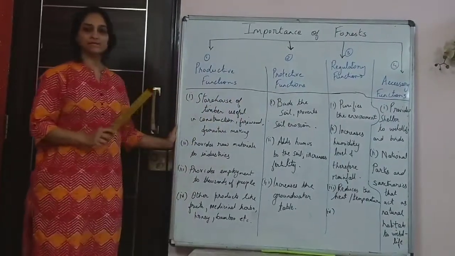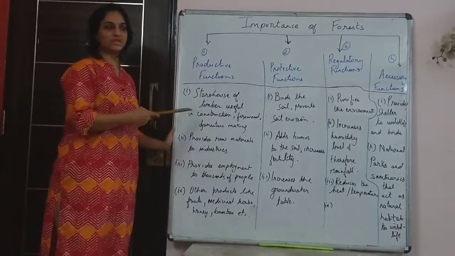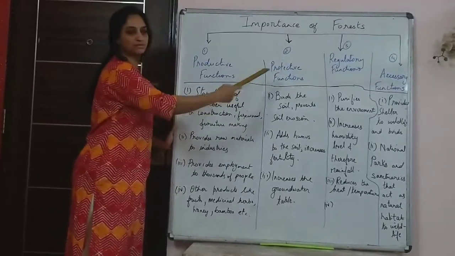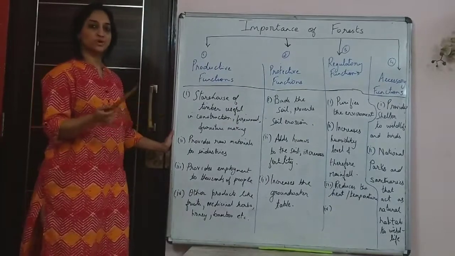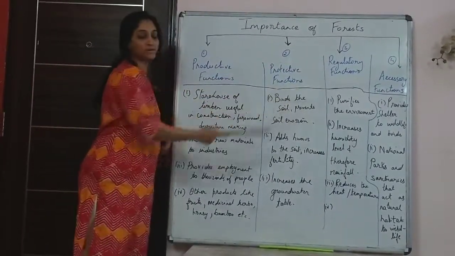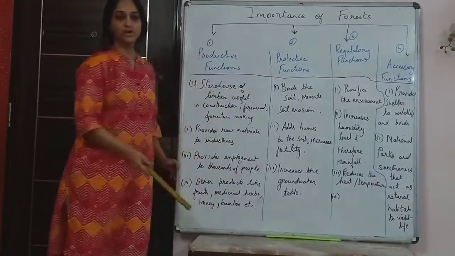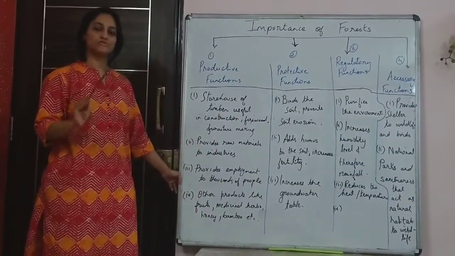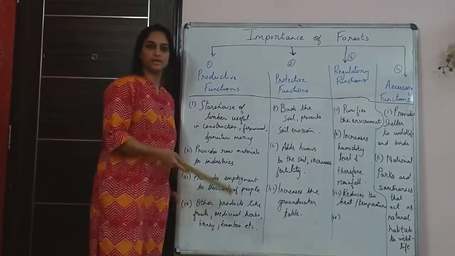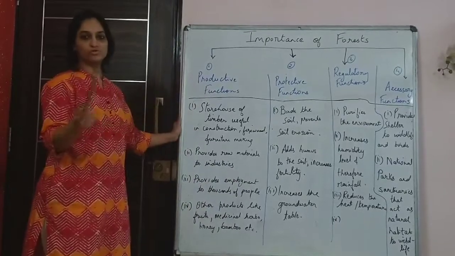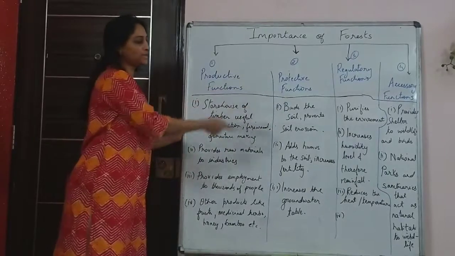Because if you see in other textbooks, they haven't done this. In the exam, generally they don't ask about the different functions as classified. Whereas your school geography teacher may ask, state the regulatory functions of forest. So for that reason I have split this in this way. But otherwise, whenever they ask importance of forest or advantages of forest, you can mention any points that are there. You will get marks for that. But in your school exam, if the teacher specifies a certain function that has to be named, then you have to write that.